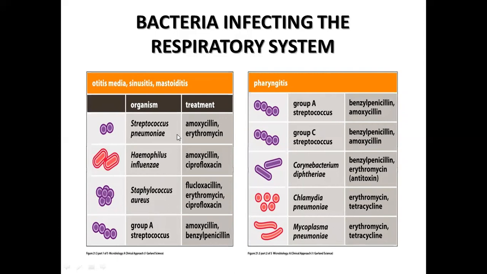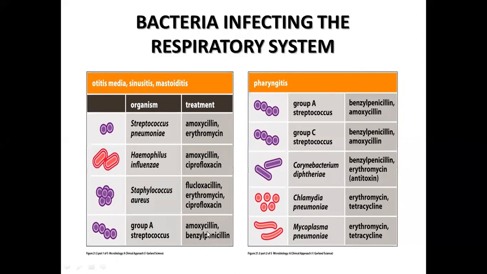The treatment for Streptococcus pneumoniae includes ampicillin and erythromycin. Haemophilus influenzae causing otitis, sinusitis, or mastoiditis is treated with amoxicillin and ciprofloxacin. Staphylococcus causing otitis media, sinusitis, and mastoiditis can be treated with flucloxacillin, erythromycin, and ciprofloxacin.